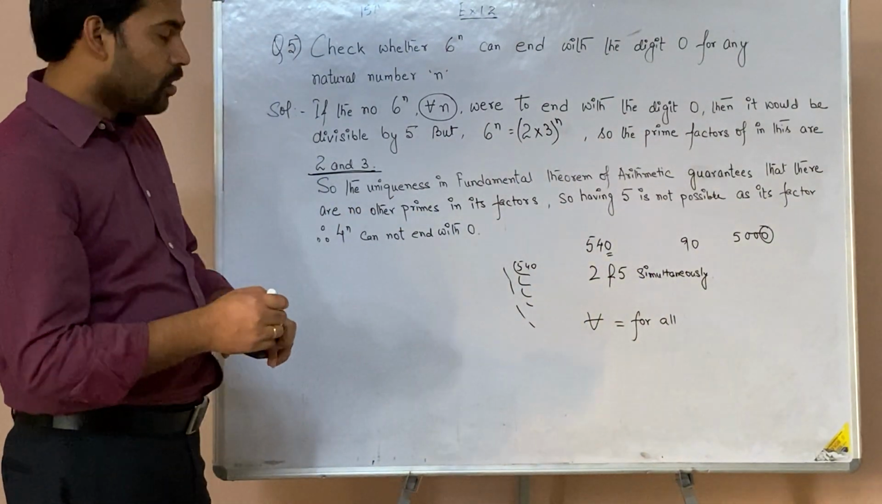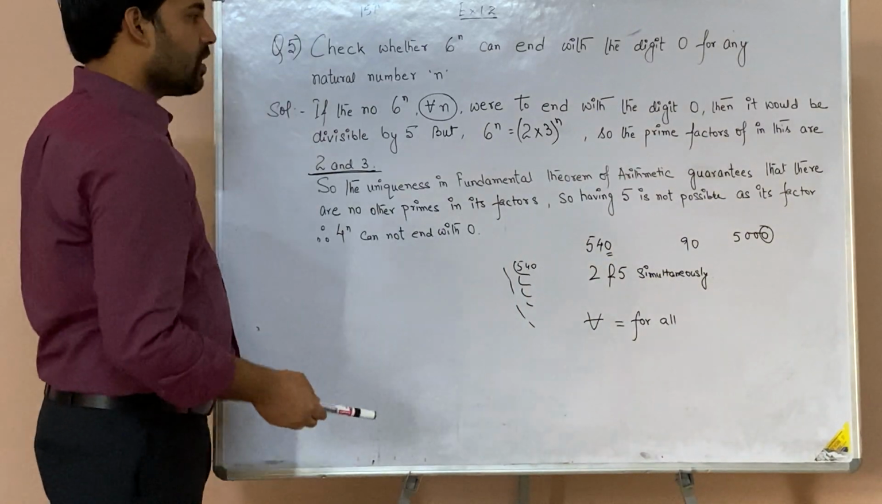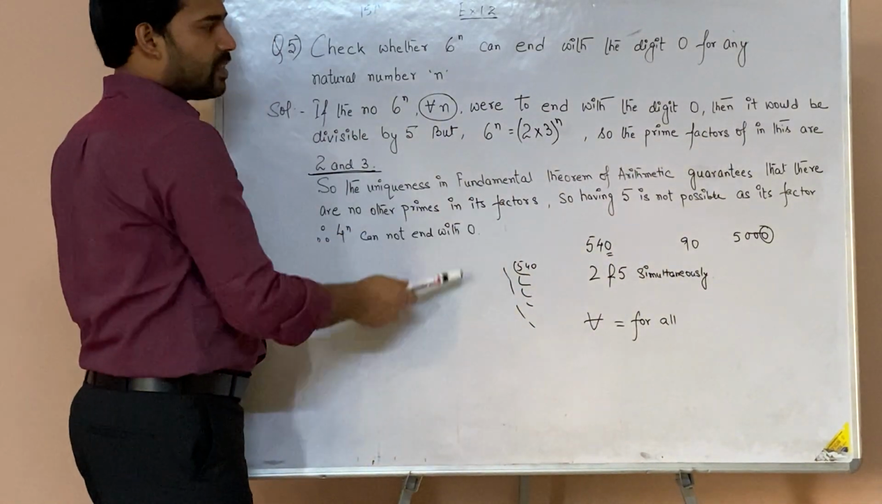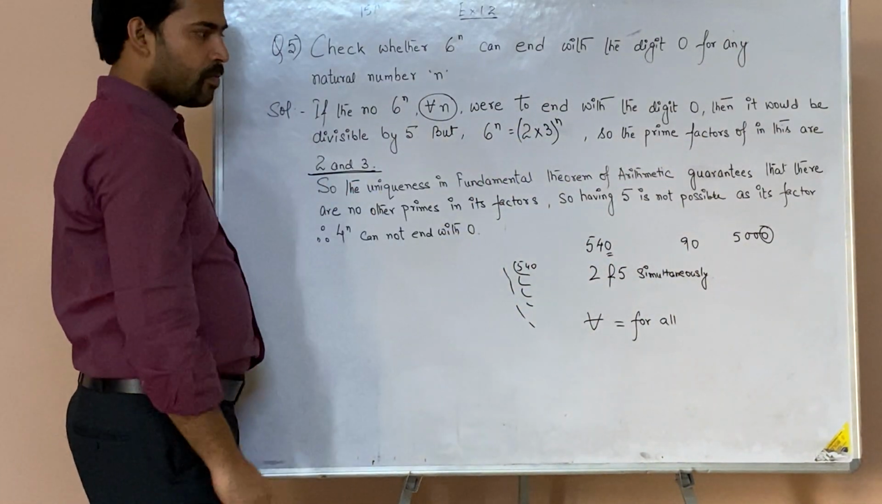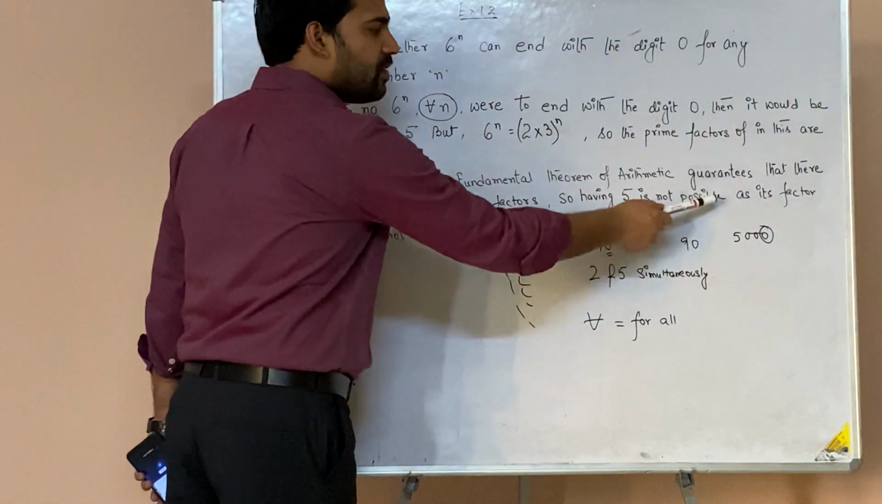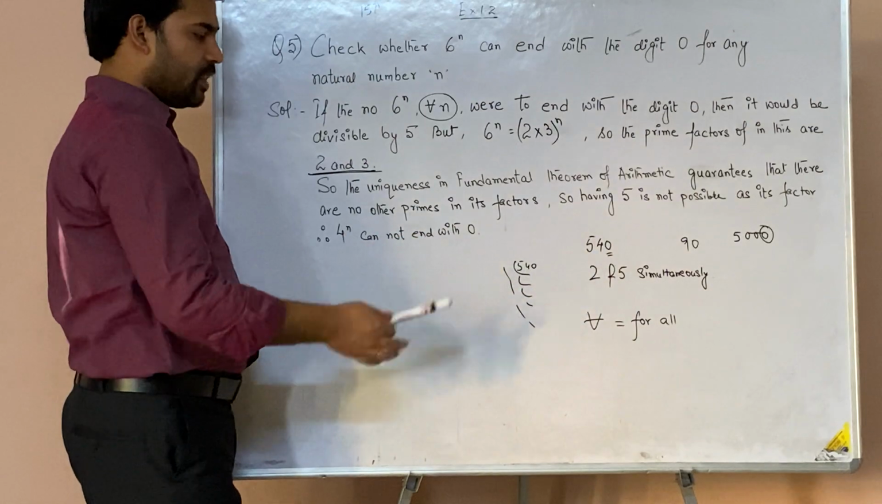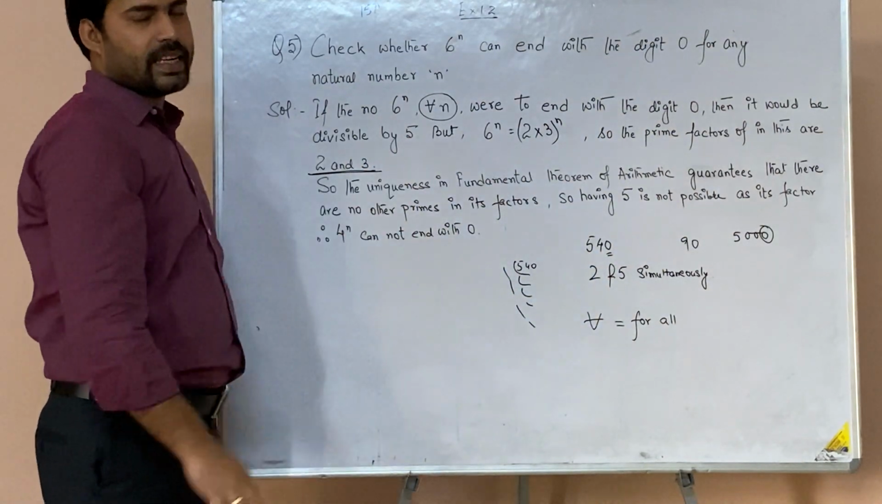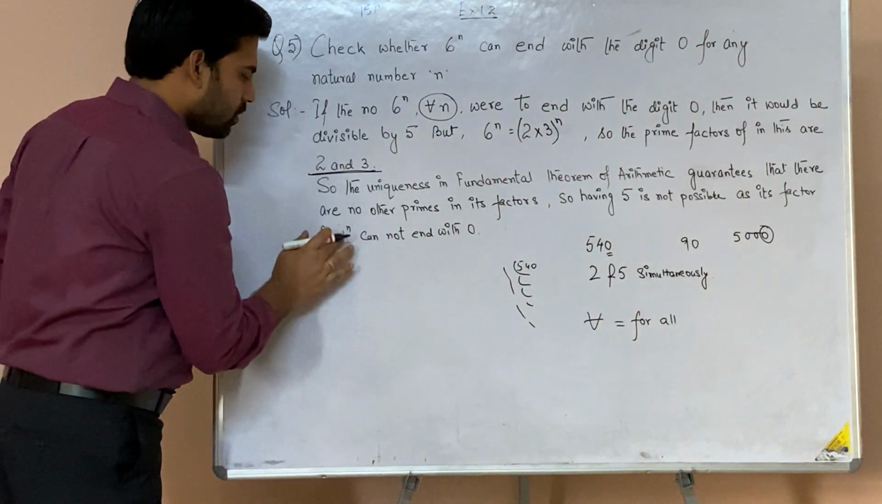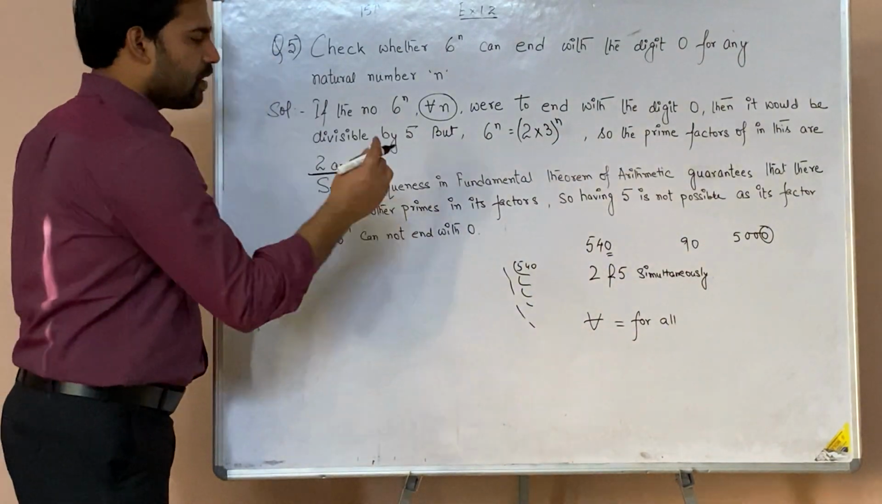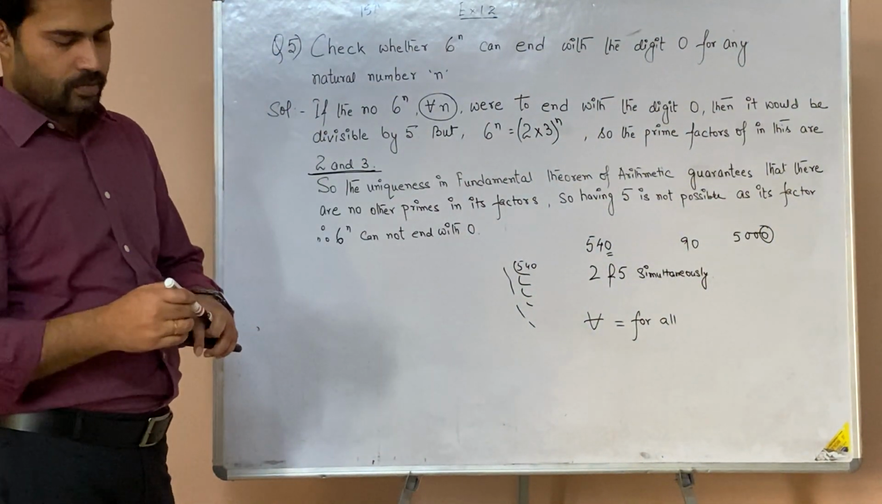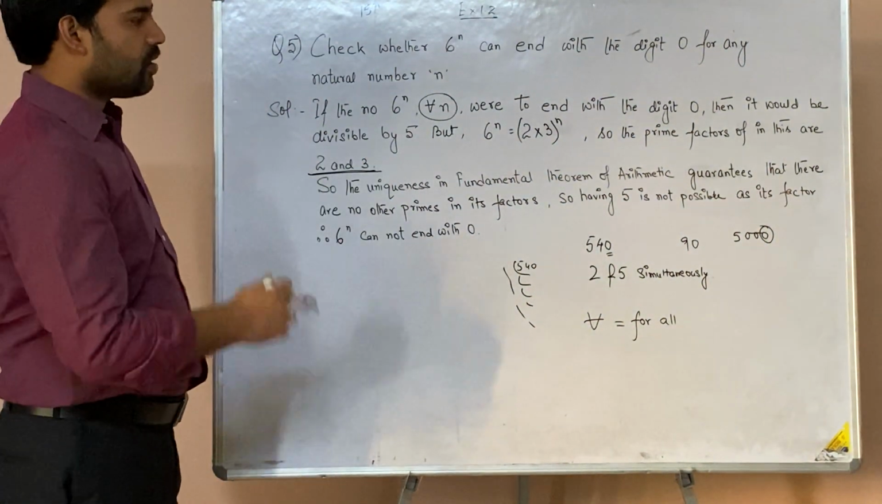This is a rule. Based on this rule, I can say that there are no other primes in its factors apart from 2 and 3. So having 5 is not possible. So 6 to the power n cannot end with 0. So please pause the video to note this down.